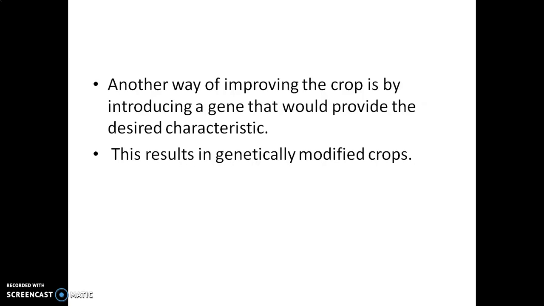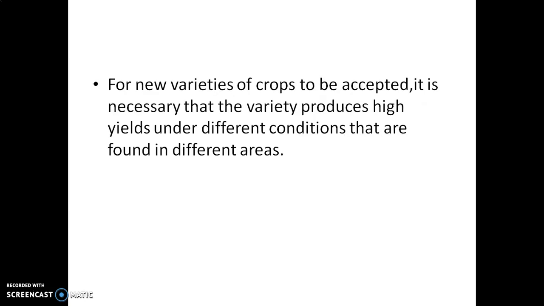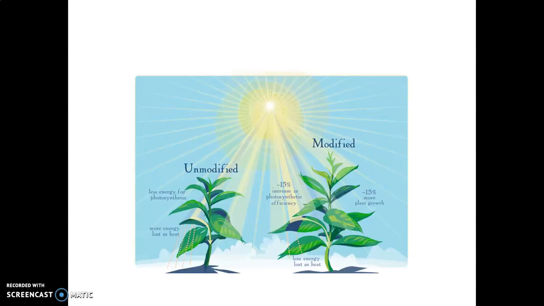This results in genetically modified crops. The second method is producing genetically modified crops. For a variety of crops to be accepted, it is necessary that the variety produces high yields under different conditions that are found in different areas.